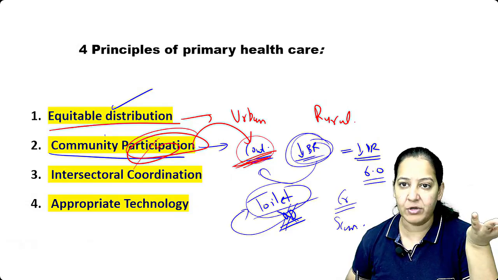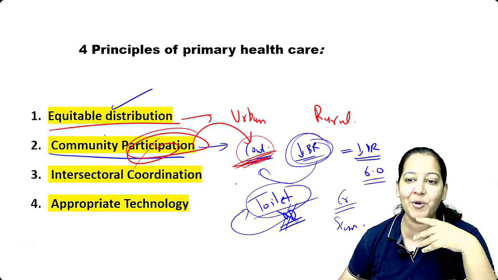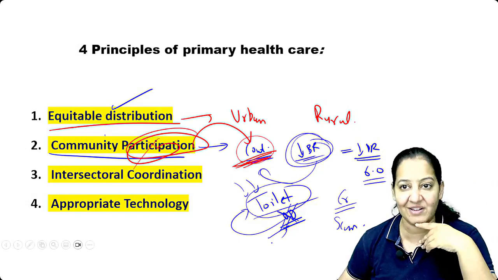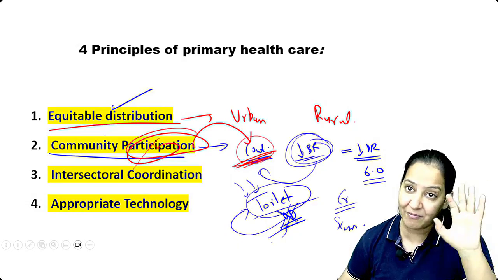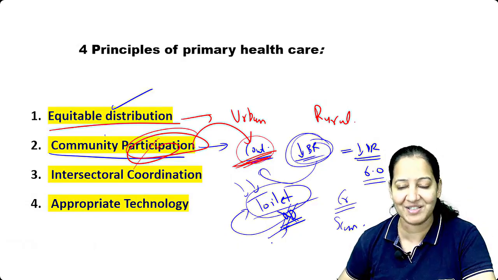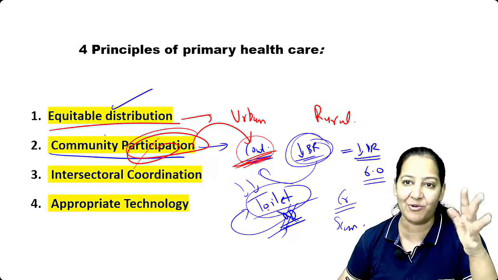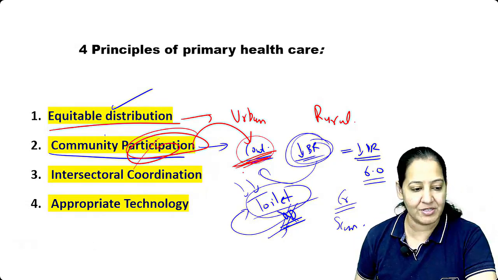You know what the scam was? The people took the funds from the government, but they did not build the toilet at their home, because they are comfortable with open defecation. They don't realize that it's a trouble. They find it comfortable. So it's the problem of the healthcare system, which feels there is a problem, while people are not feeling that it's a problem. So they took the funds, and they did not establish the toilets at their home. So that is why community participation is important. How many of you got it?